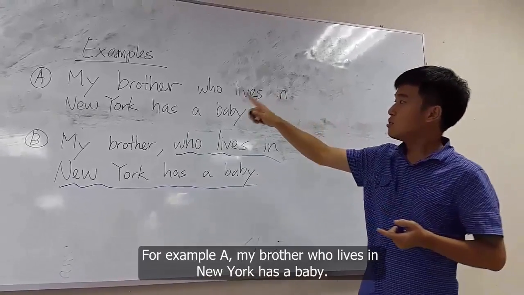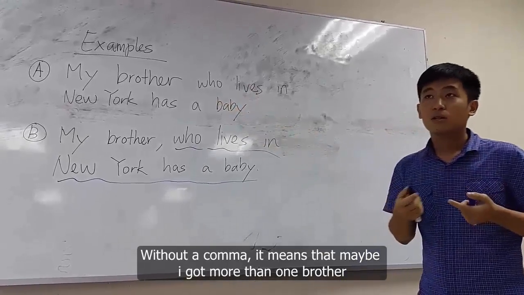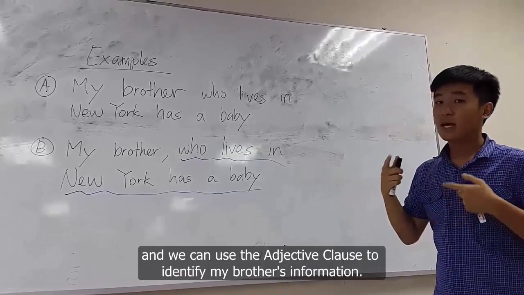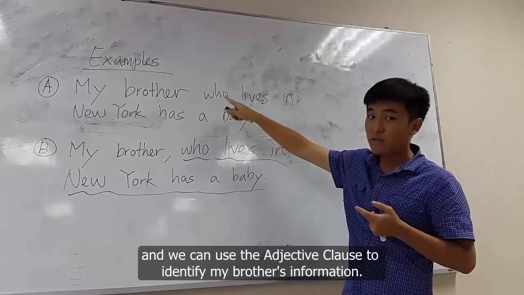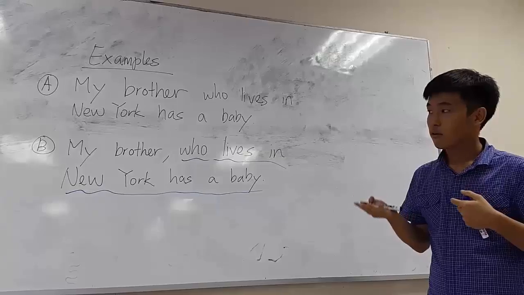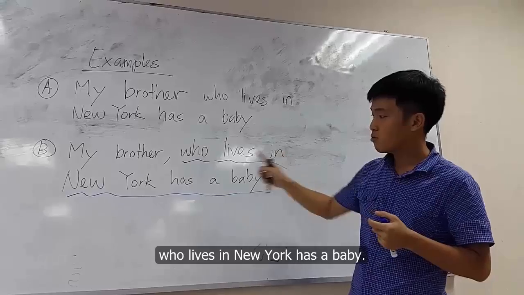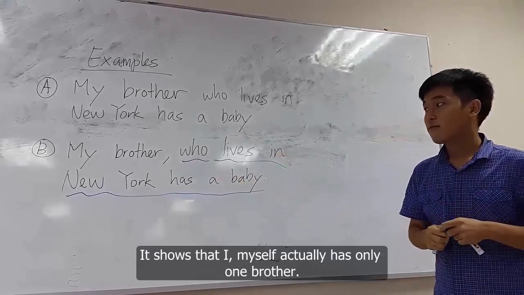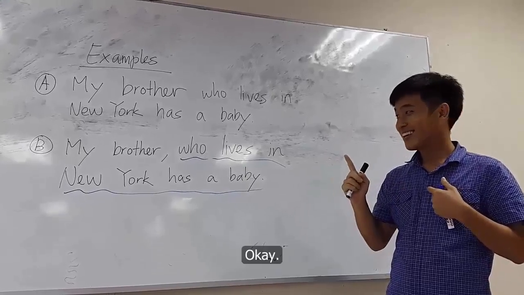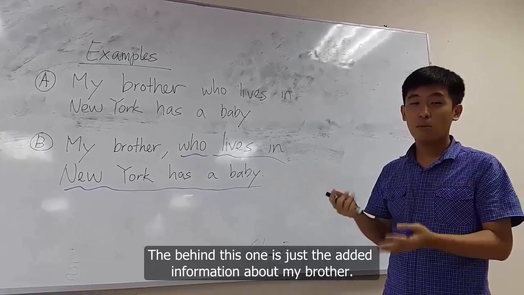For example A, my brother who lives in New York has a baby. Without a comma, it means that maybe I have more than one brother, and we can use the adjective clause to identify my brother's information. Okay? For example B, my brother, with a comma, who lives in New York has a baby. It shows that I myself actually have only one brother. Okay? The clause behind this one is just the added information about my brother.